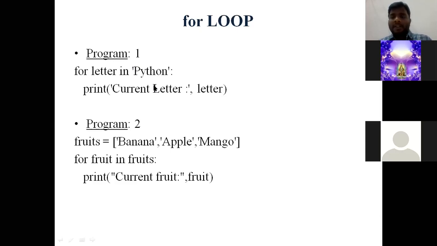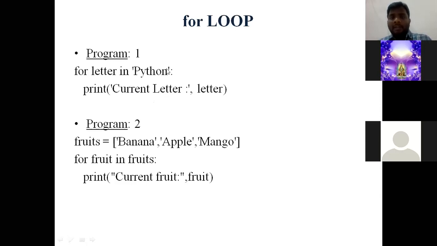So in the first execution, it considers the value of P. It goes into the body and prints current letter P. After P, in the next iteration, it goes for Y, goes into the body and prints current letter Y. In the same way, next it goes to T, H, O, and N, and it prints current letter N.